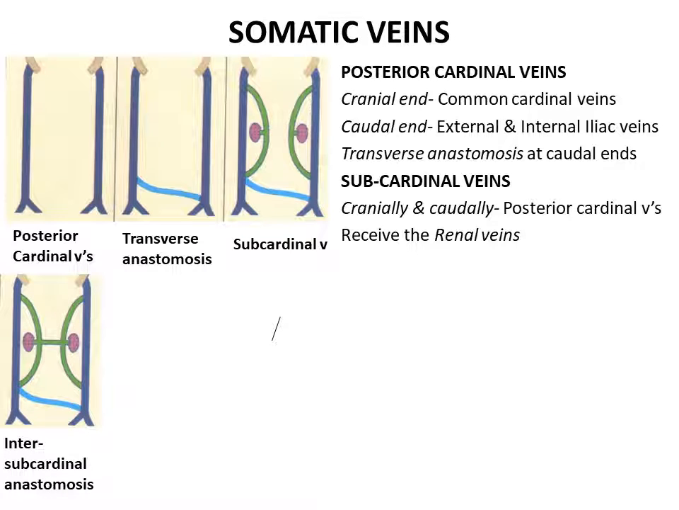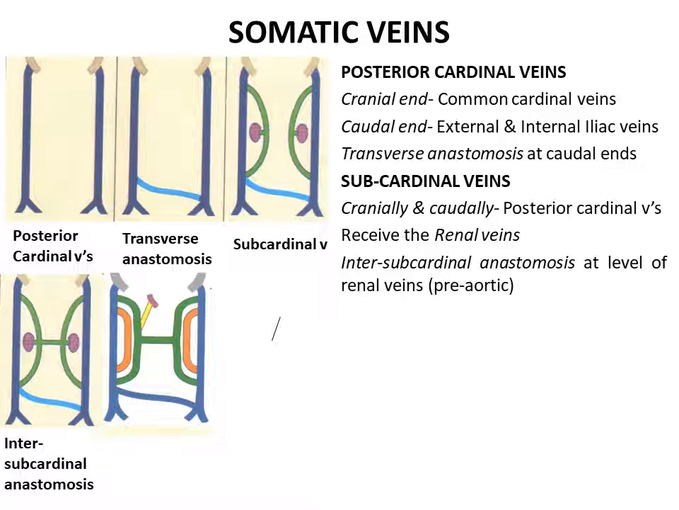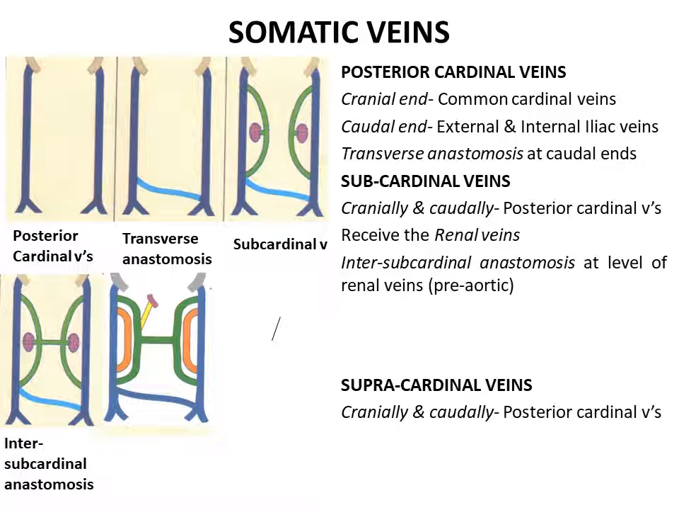At the level of the renal veins, the right and left subcardinal veins become connected with each other through a transverse anastomosis called the intersubcardinal anastomosis. This lies pre-aortic, that is, anterior to the aorta. Another longitudinal pair of veins develops called the thoracolumbar veins. These are present dorsally and are called the supracardinal veins. They also communicate cranially and caudally with the posterior cardinal veins.